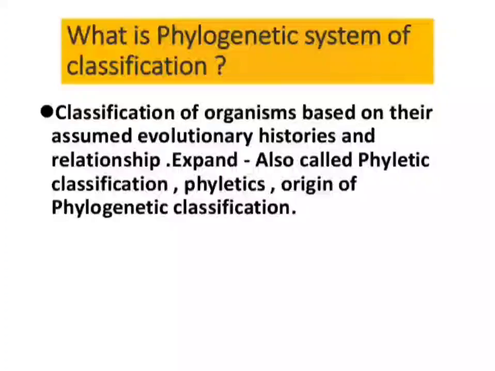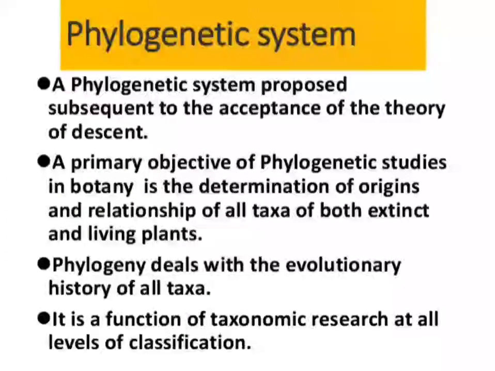What about phylogenetic system of classification? It is one step further than natural system of classification, because here we take the evolutionary relationship and also make the flow charts so that we can trace back to their evolutionary history. And that's why it is a function of taxonomic research at all the levels of classification.